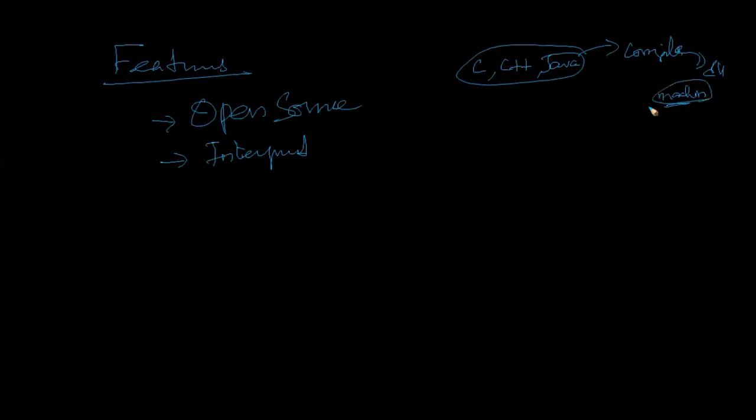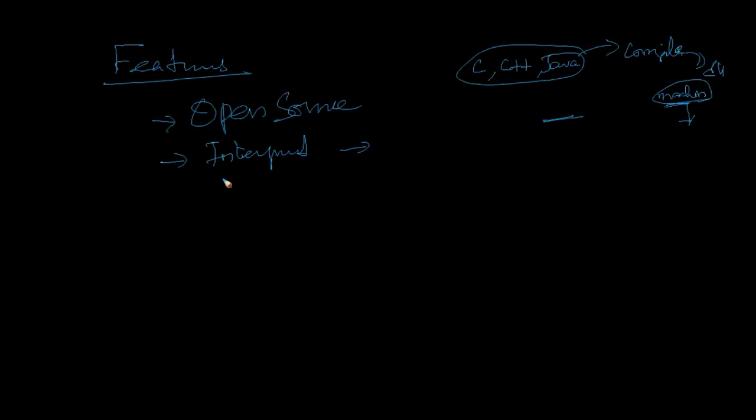Humans cannot read it, only the machine will read it and compile that program. Okay, this is a compiler, used to compile that language. But Python's interpreter will read line by line while executing the program. Okay, that is an interpreted language.